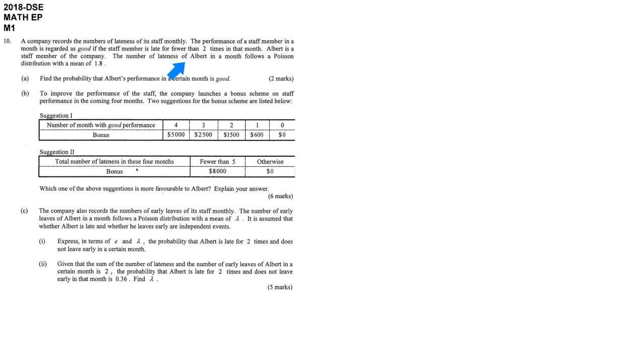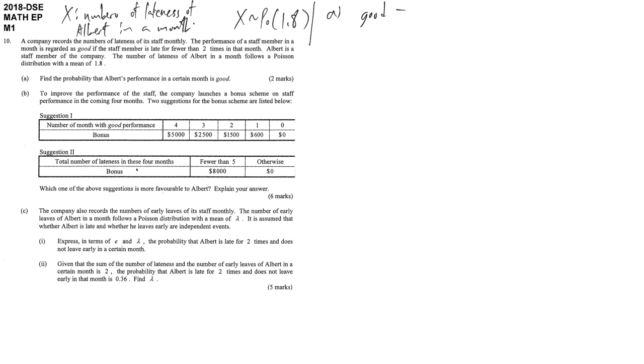In this question, they say that the number of lateness of Albert in a month follows a Poisson distribution with mean 1.8. We let the random variable be x, and then x follows a Poisson distribution with the mean 1.8 here. After that, in part A, the question defined an event good, which means that the number of lateness is less than 2, which is equivalent to x equal to 0 or x equal to 1.